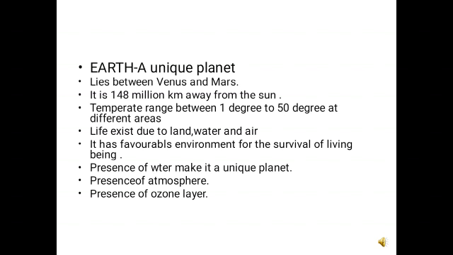The most important thing is atmosphere, that means the air, because Earth is the only planet which has oxygen. Without oxygen, it will be very hard for us to survive. Without water, we can survive for a few days. Without food, we can survive for a few months. But without air, we cannot even survive for a few minutes. That means air is the most important. And this layer of atmosphere which is present gives us the oxygen, and carbon dioxide for plants due to photosynthesis, where they prepare their foods, which is utilized by all the living organisms, all the living things on the earth.